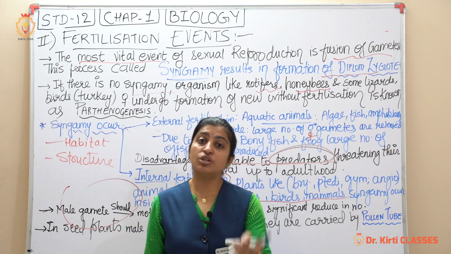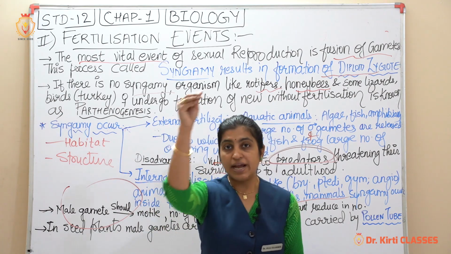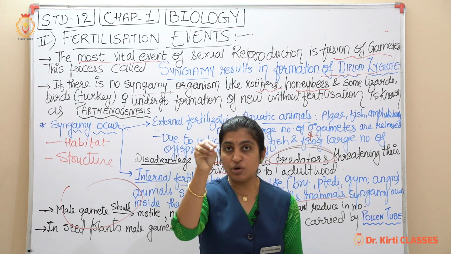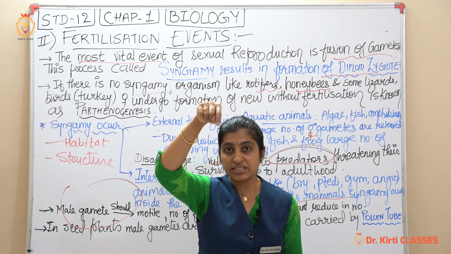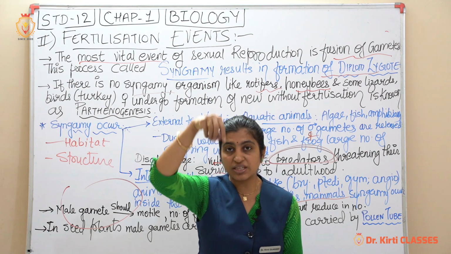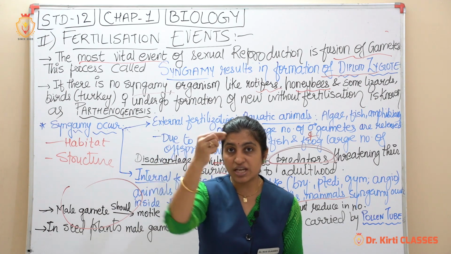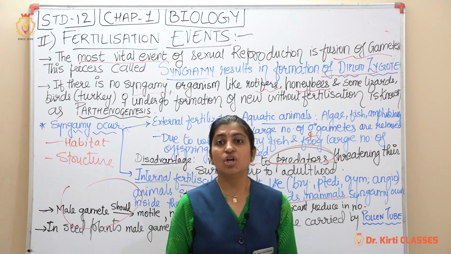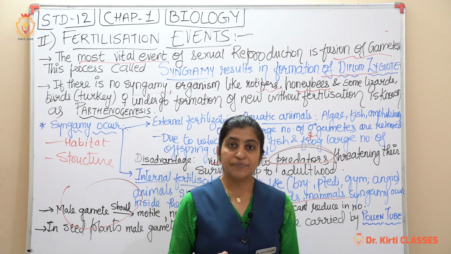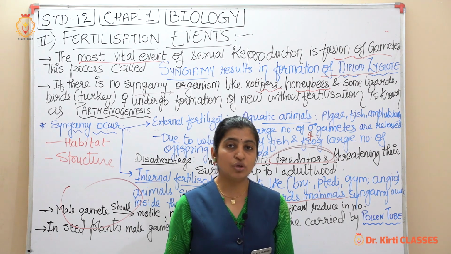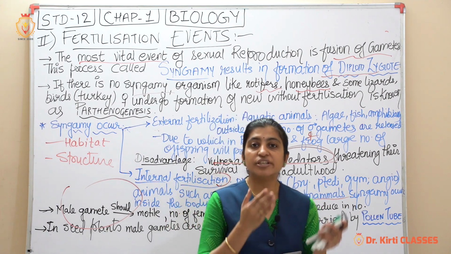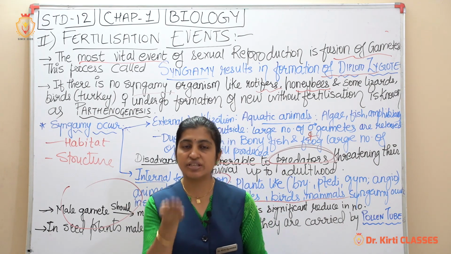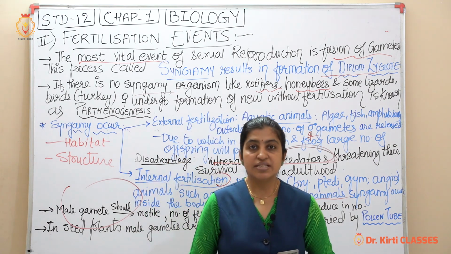So there will be the formation of a tube from the pollen, right, it will reach the ovary. After the stigma, what will remain? The style, it will digest completely, it will eat it and keep going down, and it will reach the ovary, right, and enter into the ovule. So that whole process is known as pollen-pistil interaction, which we'll see in chapter number 2.